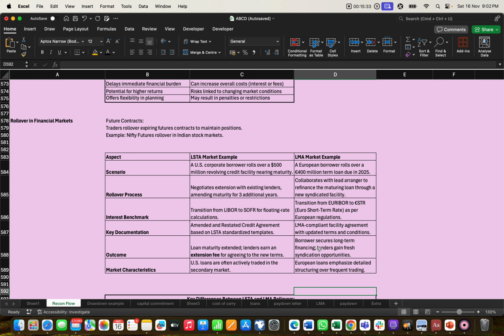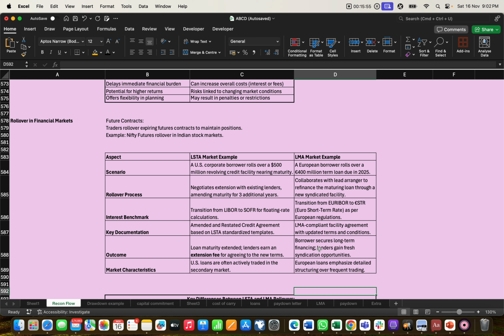We sell the future of that stock at the expiry date of the contract, and then we buy a new contract for the same. So in the stock market we do the future rollover.